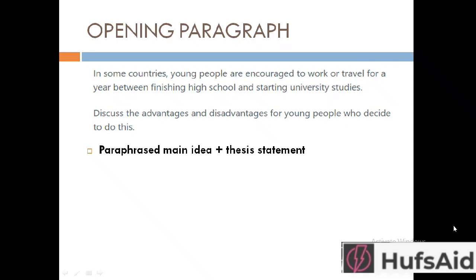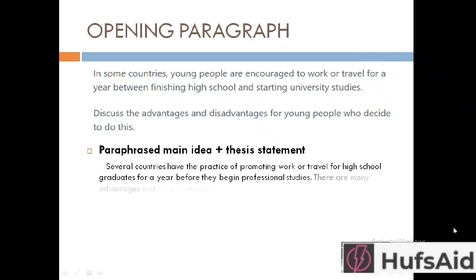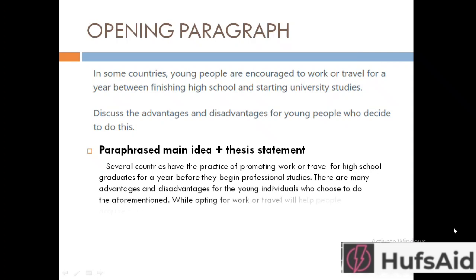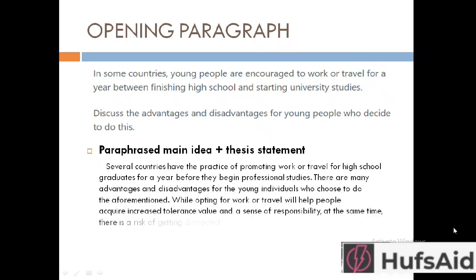So combining the paraphrased main idea and the thesis statement, my opening paragraph will be: several countries have the practice of promoting work or travel for high school graduates for a year before they begin professional studies. There are many advantages and disadvantages for the young individuals who choose to do the aforementioned. While opting for work or travel will help people acquire increased tolerance value and a sense of responsibility, at the same time there is a risk of getting distracted. Moreover, the career of these adolescent persons gets delayed.